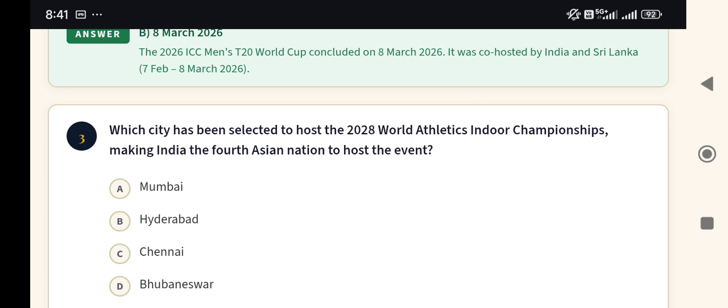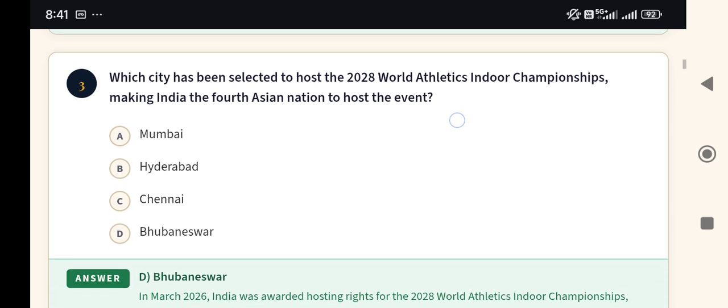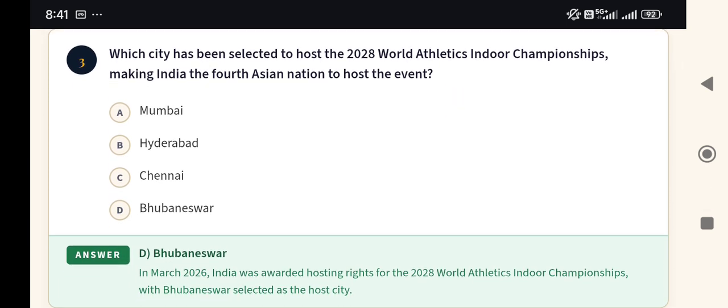Now, next question, that is question number 3. Which city has been selected to host the 2028 World Athletics Indoor Championship, making India the fourth Asian nation to host the event? The options are Mumbai, Hyderabad, Chennai, Bhubaneswar. And the answer should be option D, Bhubaneswar.